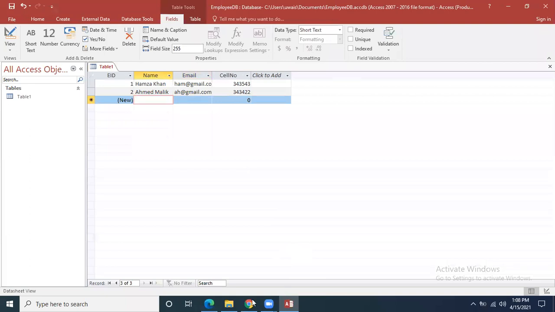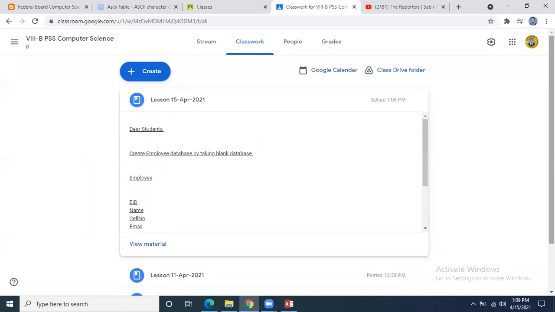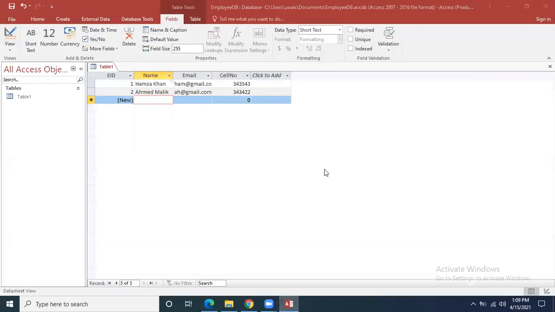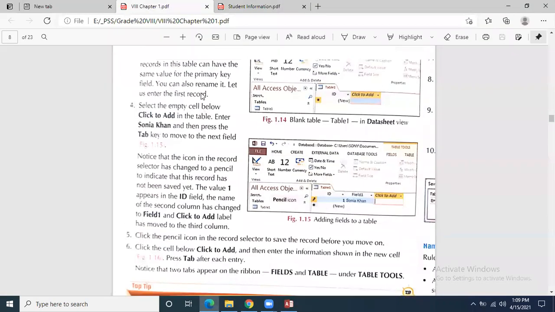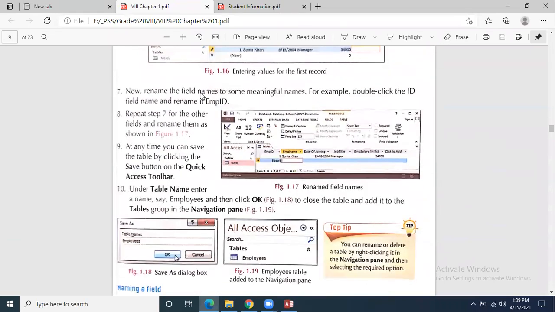Now, once again, I have explained today's assignment that I have given to you. Is there any confusion now? Is there any problem? Will you be able to do this short assignment? So that I will know that my students are able to create a database file from scratch, by taking a blank database and using this direct entry mode. Yes, please. Is this clear? Good. What about the rest of the students? Will they please give feedback by thumbs up so that I can know that you are able to do this.